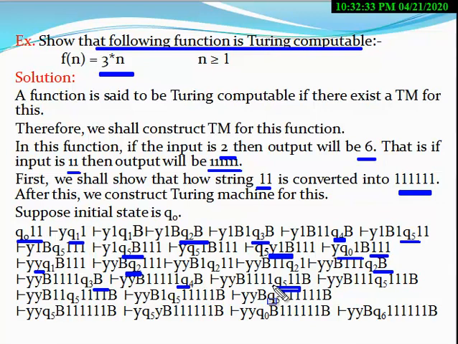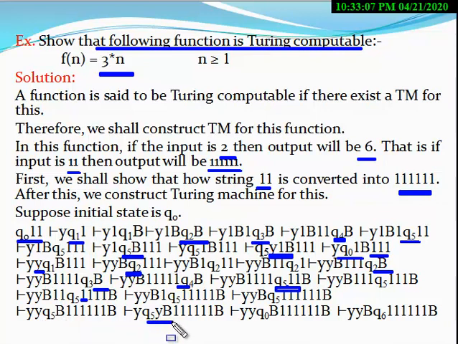At the Q5 state, the machine only moves in the left direction, right? This movement continues till Y appears at the Q5 state. So at Q5, when 1 appears, the machine moves left; 1 appears, the machine moves left; again 1 appears, it moves left; Q5 blank appears, the machine moves left.